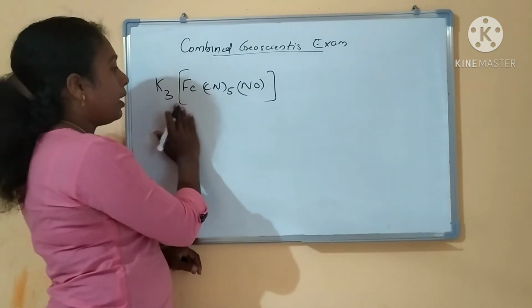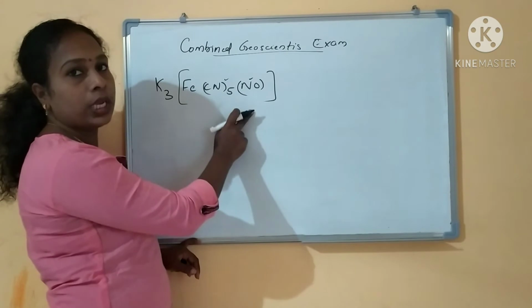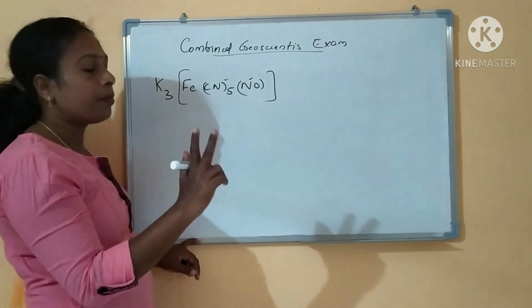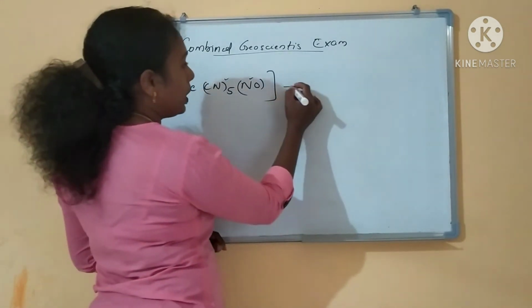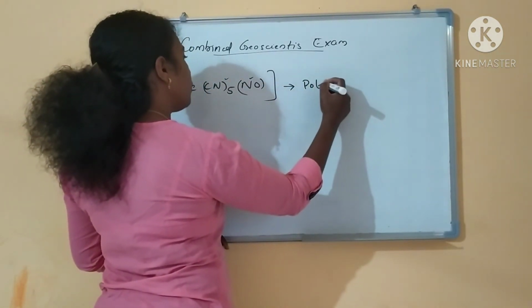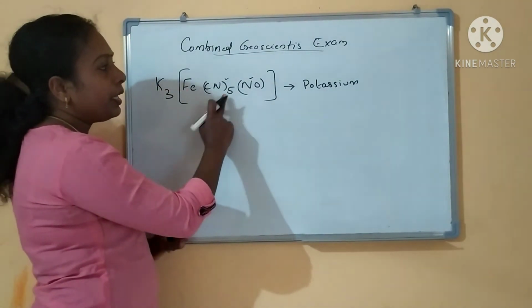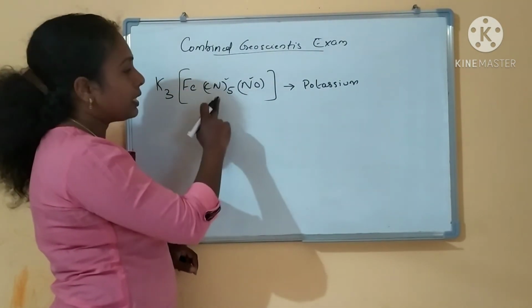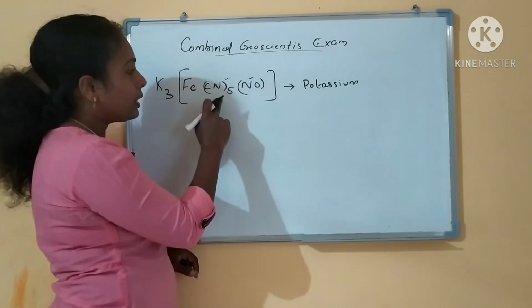So next I have written this complex. If 2 ligands are there, you have to name them in alphabetical order. First thing, you have to name the positive ion first. What is the positive ion here? Potassium, right? Then cyanide ligand is there, nitrosyl ligand is there. Which one will you name first? Cyanide. C is first in alphabetical order.